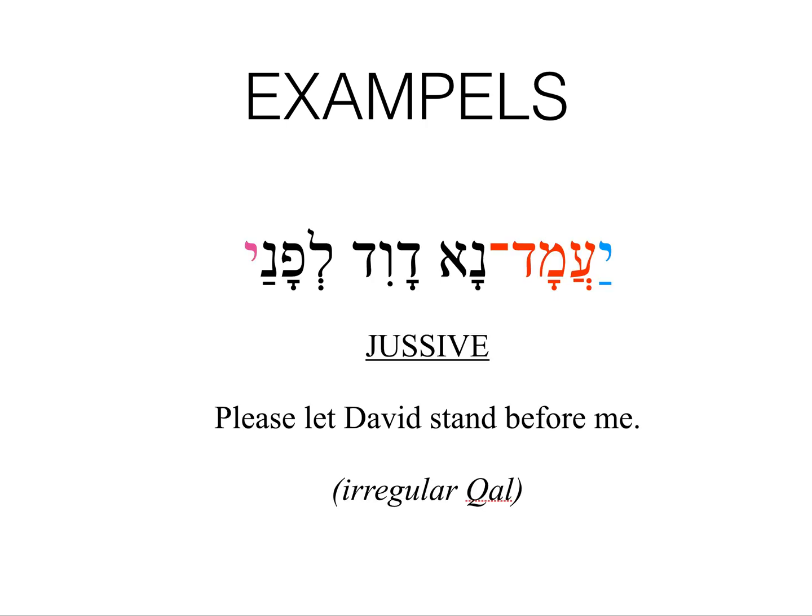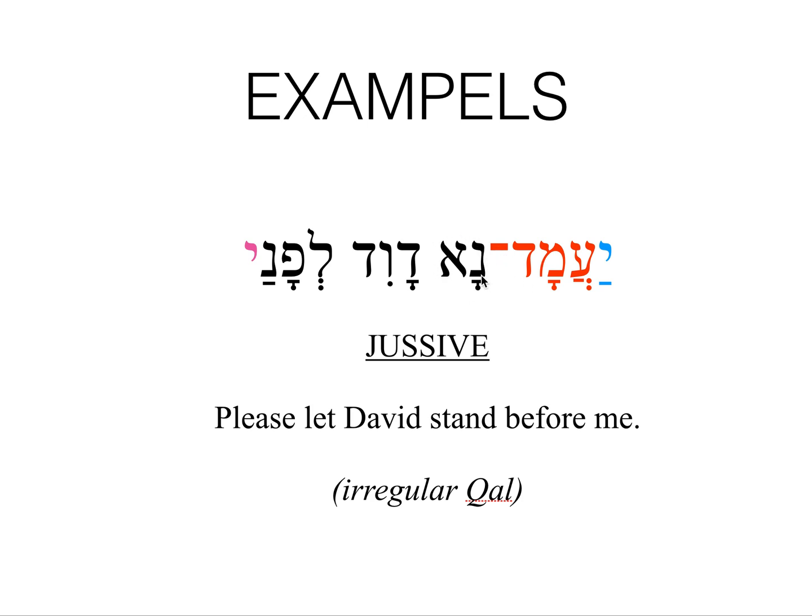And final example, Ya'amad na David lefanai. We have the word amad, 3 root letters, that means to stand, and we have a yod at the beginning, so this would be third masculine singular imperfect. And this, again, you don't have to know the stem because it is irregular. It looks like hifil, but it is actually also kal. And again, you don't have to know this for this semester, that's for next semester. We also have na at the end attached with the makef.